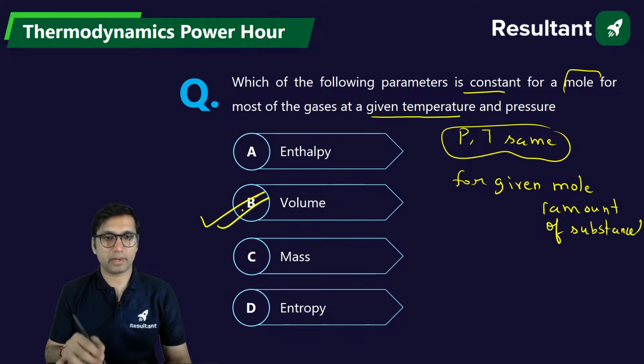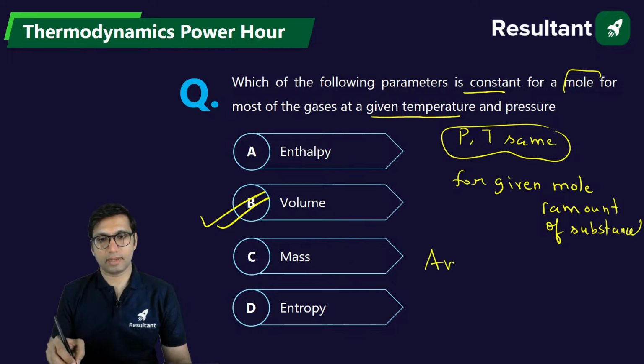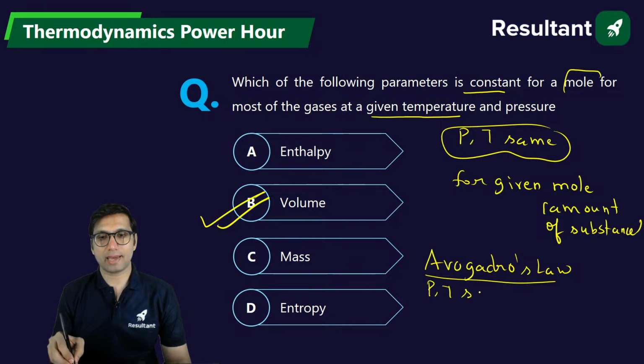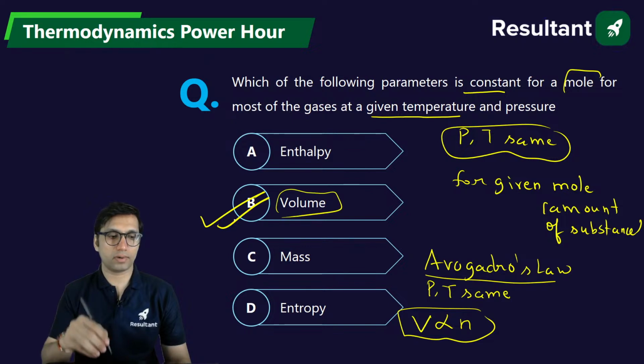That parameter will be volume. Avogadro's law. Correct, Subhadeep. The answer is option B, volume. Because according to Avogadro's law, if pressure and temperature of the gas are kept same, then volume of the gas is directly related to the number of moles. So if mole is constant, then volume will also be constant.